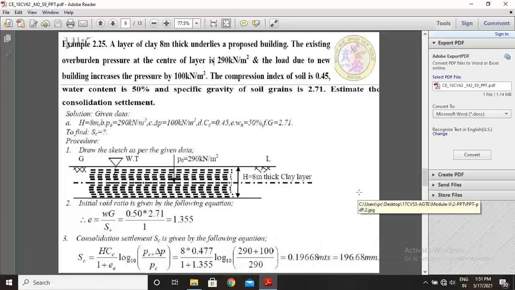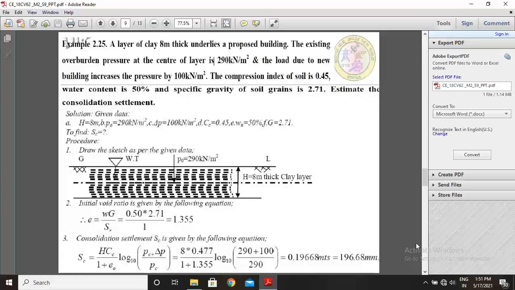Next problem, let us see problem number 2.25. A layer of clay 8 meter thick underlies a proposed building. The existing overburden pressure at the center of the layer is 290 kilonewton per meter square, and the load due to the new building increases the pressure by 100 kilonewton per meter square.